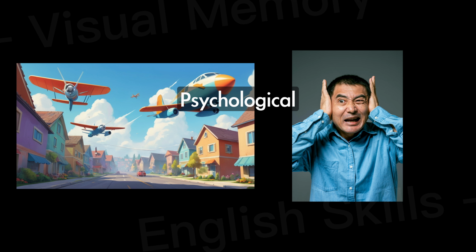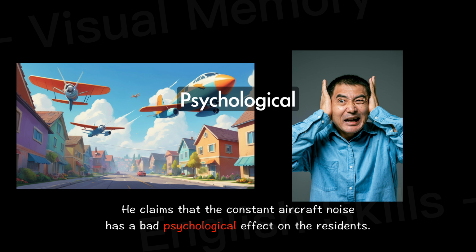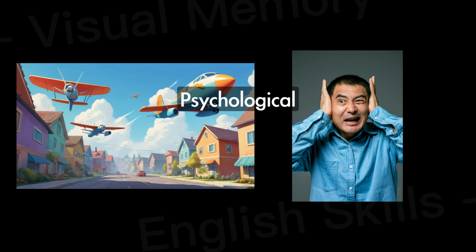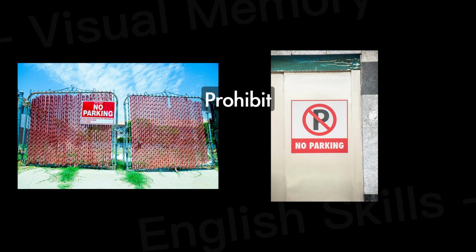Psychological. What is psychological? He claims that the constant aircraft noise has a bad psychological effect on the residents. Psychological. Relating to the human mind and feelings. Prohibit. What is prohibit? Parking is strictly prohibited between these gates. Prohibit. To officially refuse to allow something.